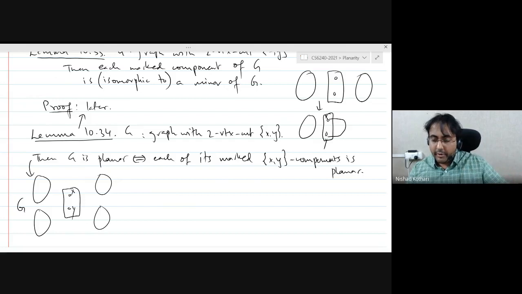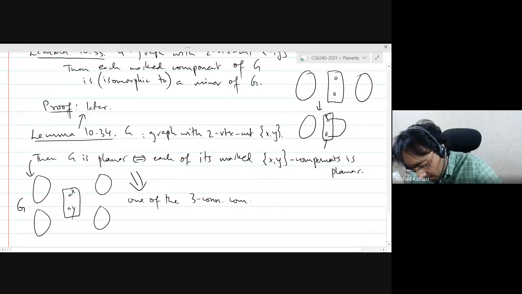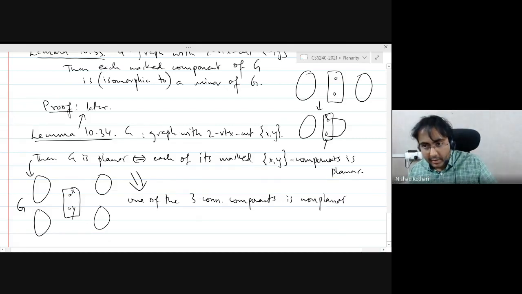Remember, we drew this tree where for every two vertex cut, you decompose it into its marked components. Then you keep doing this. In the end, you will get three connected components of the graph. So by this lemma, if the graph is non-planar, then one of the three connected components is non-planar, right? Because if each of them was planar, then the whole graph would be planar.